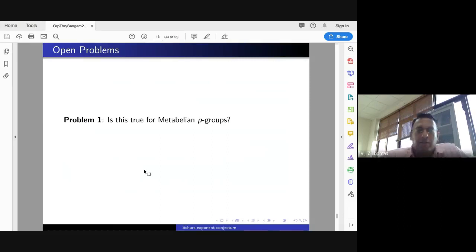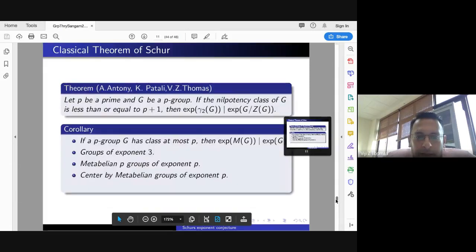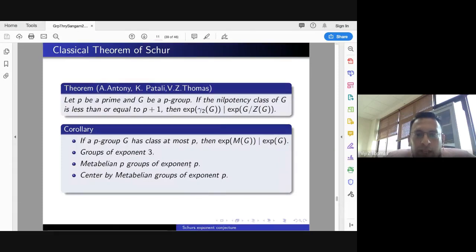Now, perhaps I have gone very fast in going through the whole slides, but let me tell you some of the open problems. Is the exponent problem true for meta-abelian P-groups? As you had seen, we had several results saying that it's true for, let me go back, this way I'm able to go. You see all these results?